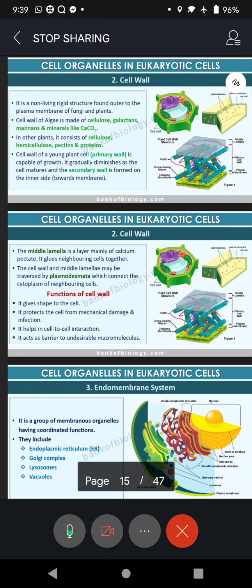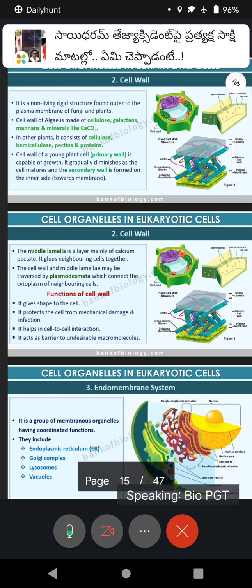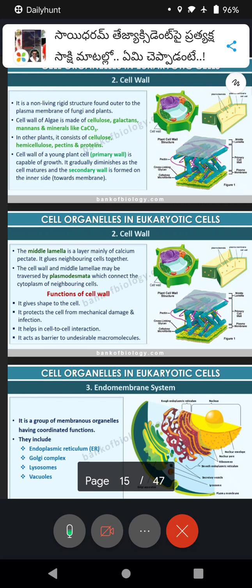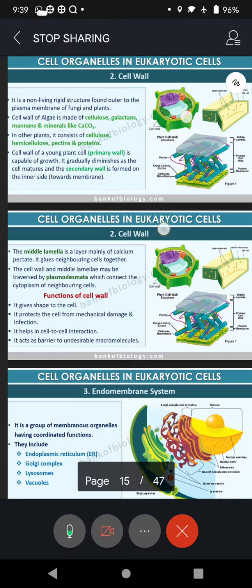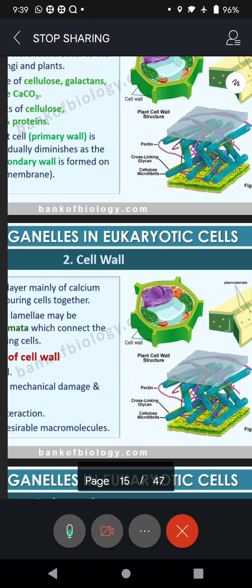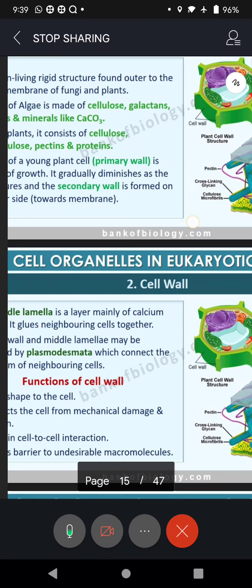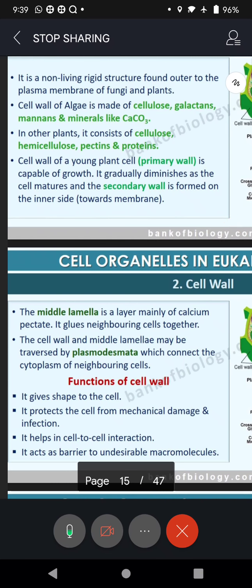And it is present only in plants. It is not present in us. There is no cell wall in animals, including human beings. That is one of the fundamental differences you have studied in junior classes, isn't it? So it is a non-living, rigid structure found outside the plasma membrane, in both fungi and plants, whereas in animals the outermost membrane is the plasma membrane.